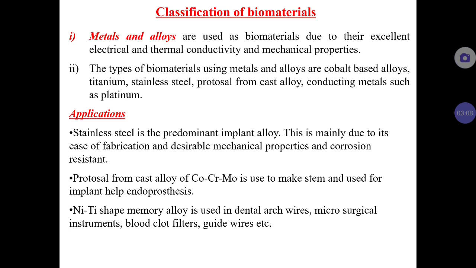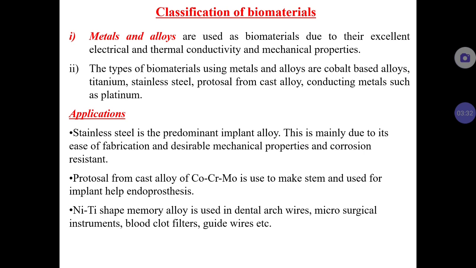We cannot use just any metal, because we know that certain metals have a very high density, and also these metals can easily get corroded. Some metals can easily get corroded, so we cannot use any kind of metal with the living human body.